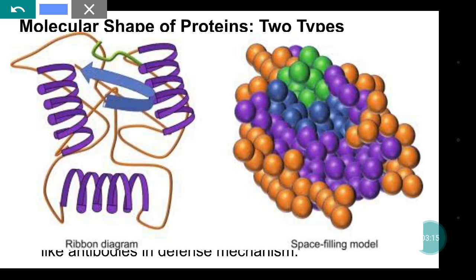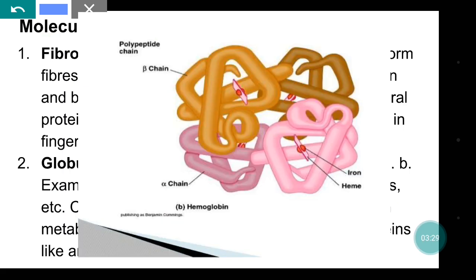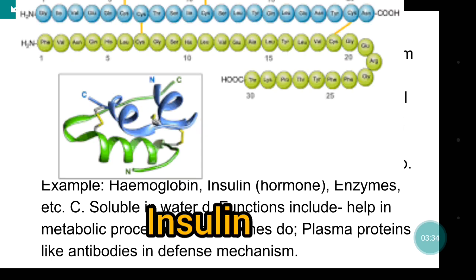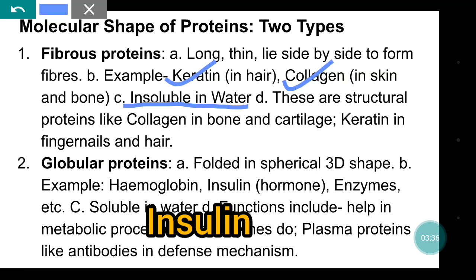While globular proteins exist in a folded form in spherical shape. Okay, they form a 3D spherical shape. Examples are hemoglobin, insulin, enzymes, etc. And these are soluble in water. Their function is to help in metabolic processes, like enzymes.